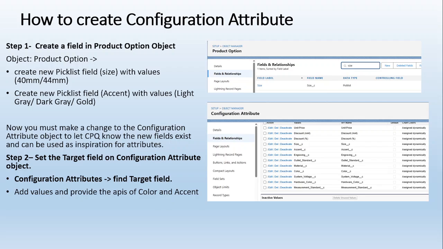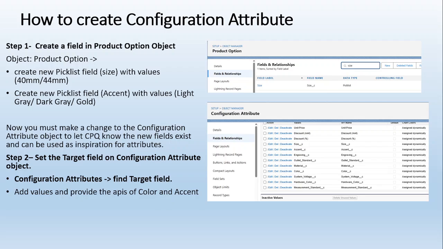So in the first step, I have just created, because I was looking for the size and the asset, a new pick list size here. Look, on the product option object, I have created one field here, size, and the field name is size underscore c. And the second step is I need to create the configuration attribute record.